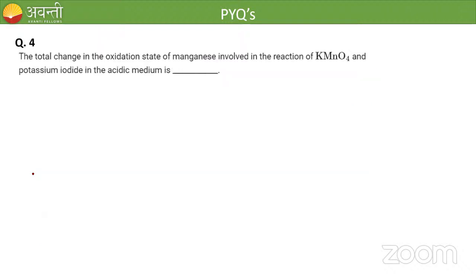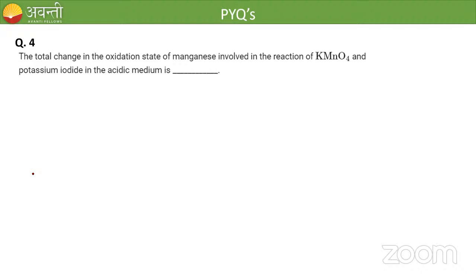The total change in the oxidation state of manganese involved in the reaction of KMnO4 and potassium iodide in acidic medium is? So you need to get the reaction of KMnO4 and potassium iodide in acidic medium. We have studied this reaction in the KMnO4 topic. We have studied the compounds of transition elements, right? KMnO4 was one of the compounds. It was the second compound we discussed.